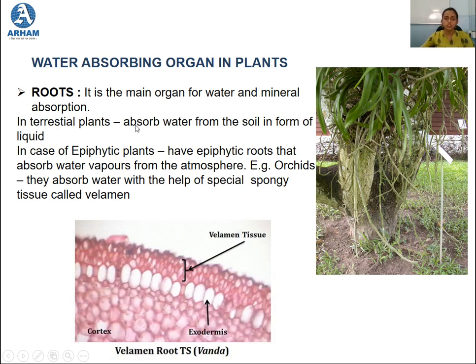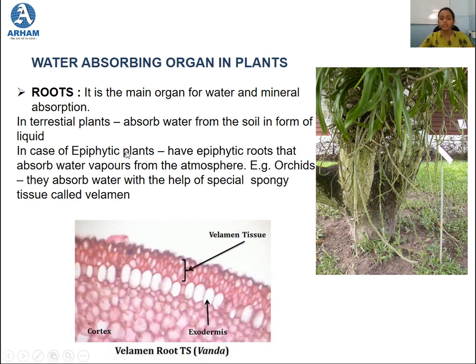Now when we consider terrestrial plants, the water is absorbed from the soil in the form of liquid. But on the other hand, in case of epiphytic plants, now what are epiphytic plants? Epiphytic plants are the plants that grow on some other plant. That means it grows on a host plant to have a support. So it does not take any nutrient from that particular host plant, but it just needs that host plant to be a support for its growth.